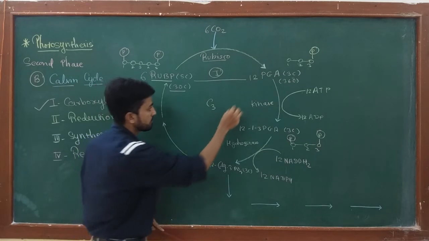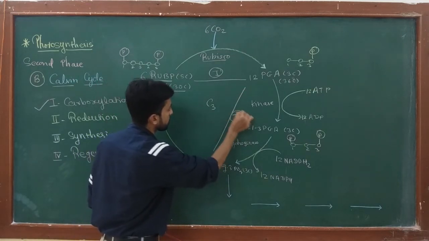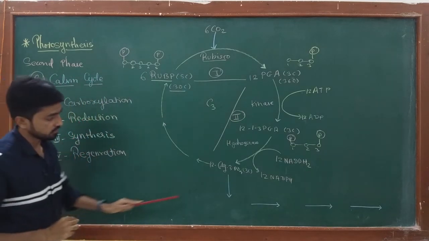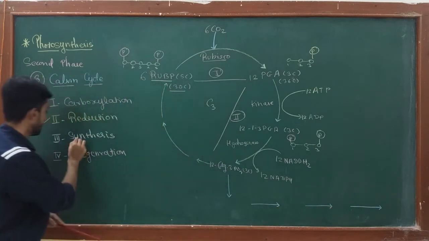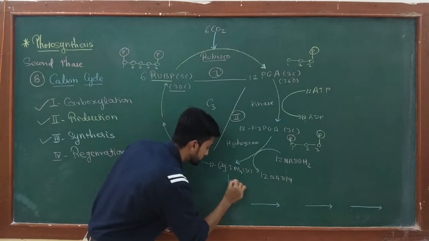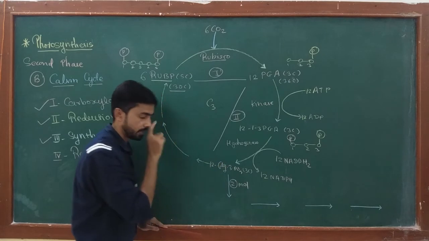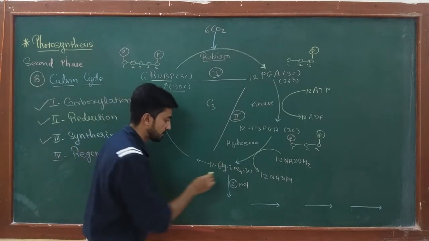The second reaction is reduction. Now the third reaction starts, which is synthesis. In synthesis, two molecules of glyceraldehyde 3 phosphate are used. Okay, how does glyceraldehyde 3 phosphate exactly look?